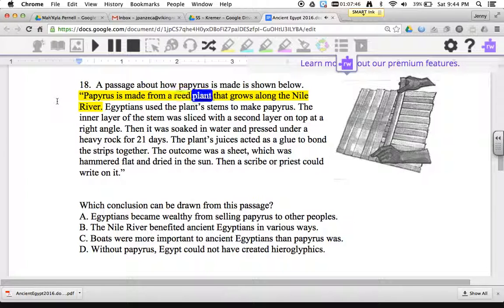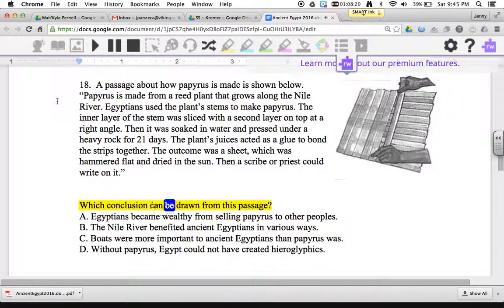Papyrus is made from a reed plant that grows along the Nile River. Egyptians used the plant's stems to make papyrus. The inner layer of the stem was sliced with the second layer on top at a right angle. Then it was soaked in water and pressed under a heavy rock for 21 days. The plant's juices acted as a glue to bond the strips together. The outcome was a sheet, which was hammered flat and dried in the sun. Then a scribe or priest could write on it.